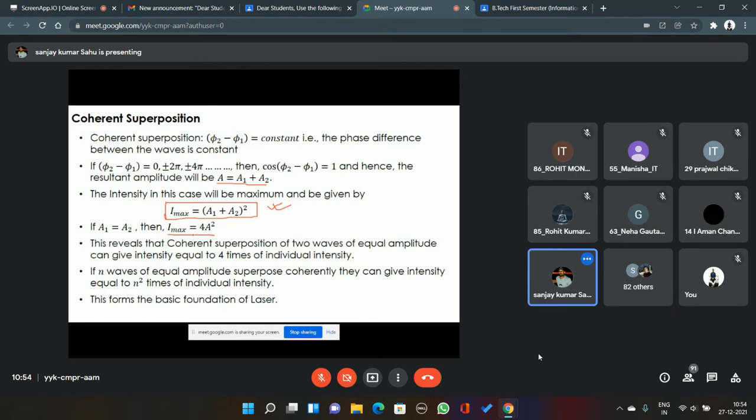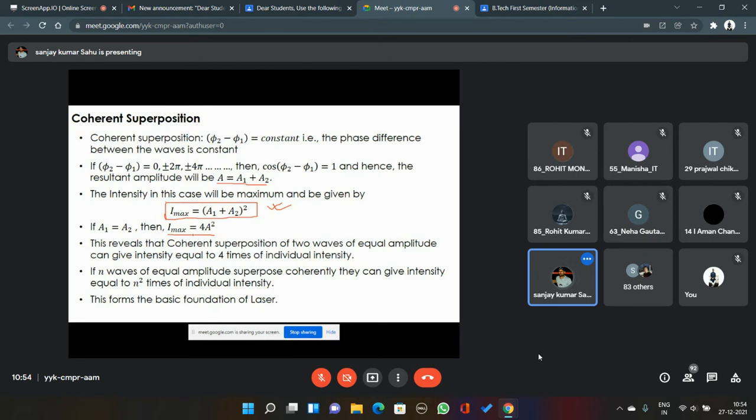I can write it, but this is not wrong. This is fine. Anything else, guys? No, sir.